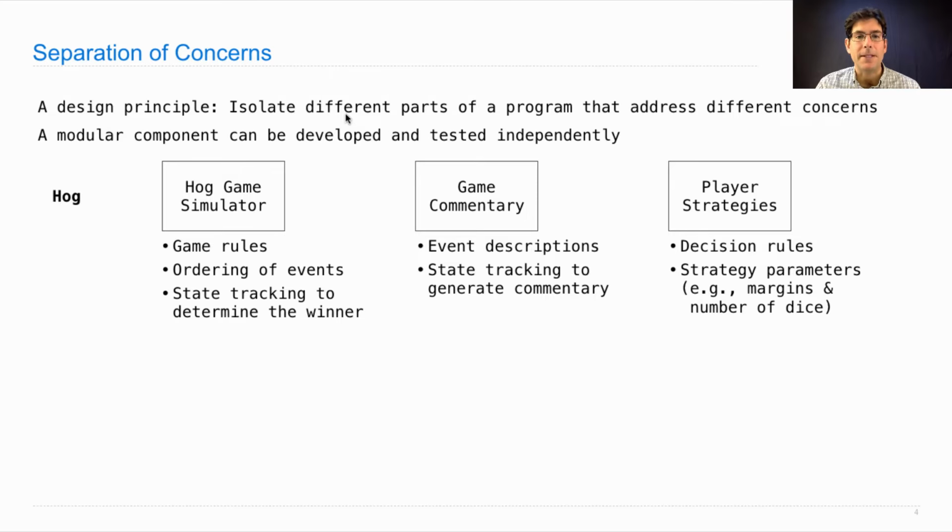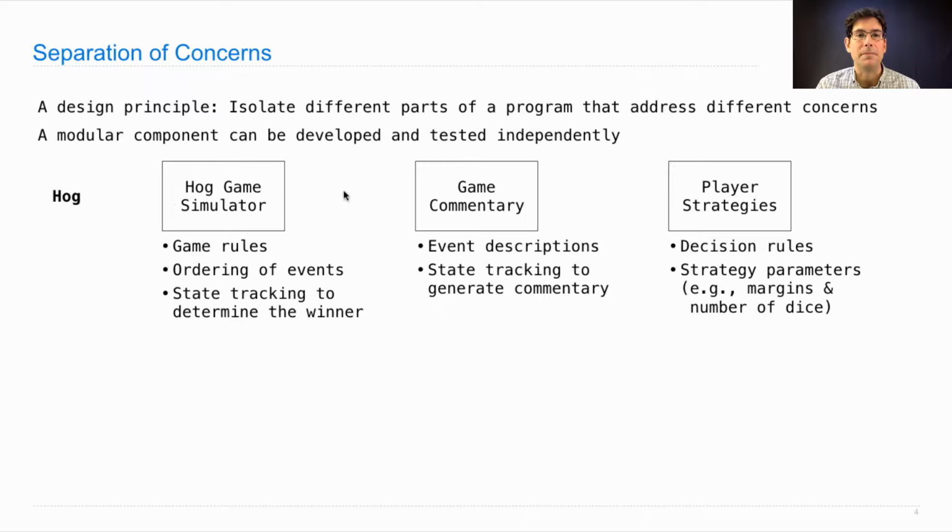So different aspects of the game state and different pieces of the program's logic are all handled by different parts of the program. Now they interact because commentary functions are passed to the play function and strategy functions are passed to the play function.